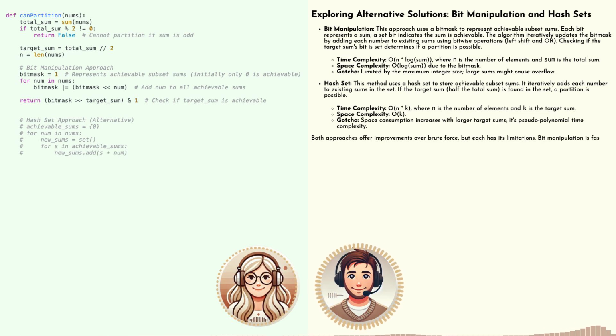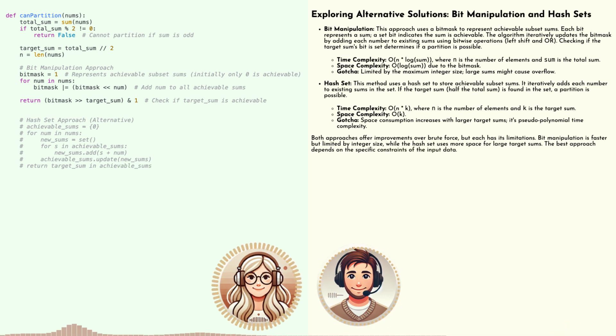Okay, so we've covered dynamic programming with both the 2D table and the super efficient 1D array. It's amazing how we can optimize for both time and space. It's a beautiful thing when efficiency and elegance come together. Yeah, but let's not forget about those other paths we mentioned. Right, bit manipulation and hash sets each bring something unique to the table.